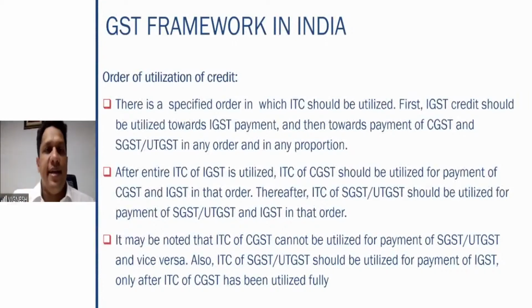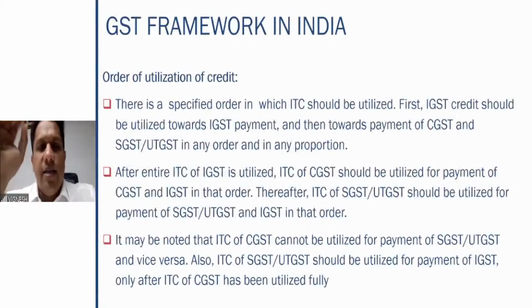Similarly, you also make sales within Telangana, so you also have the local CGST and SGST within Telangana. So the IGST credit that you paid to Bangalore, Karnataka, when you purchased the goods, first you have to use towards the IGST payment for Maharashtra. Then after that is exhausted, only then can you use the IGST credit towards the CGST and SGST. We'll see a proper example so that you get total clarity.